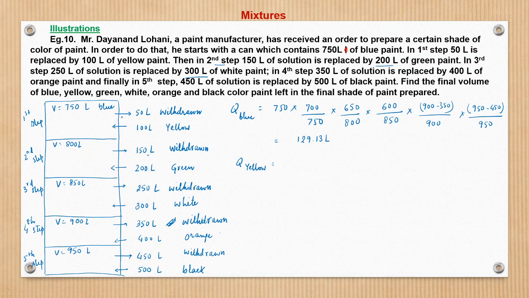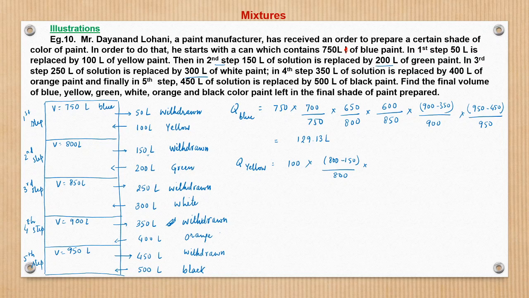Initially there was no yellow. Now 100 liters of yellow comes in. In the second step, when 150 liters of solution is withdrawn out of 800, what remains is 800 minus 150 upon 800.